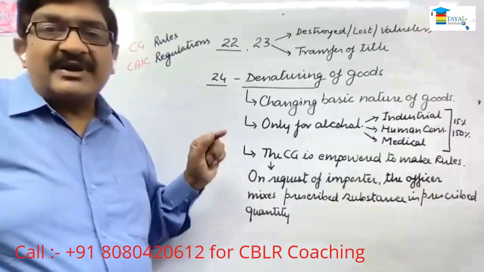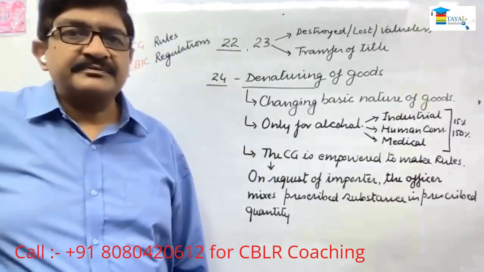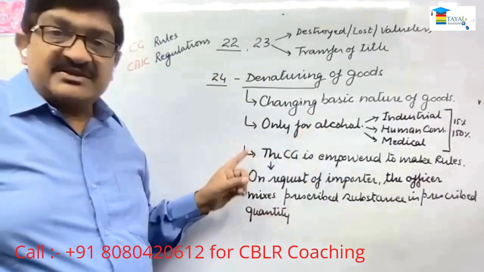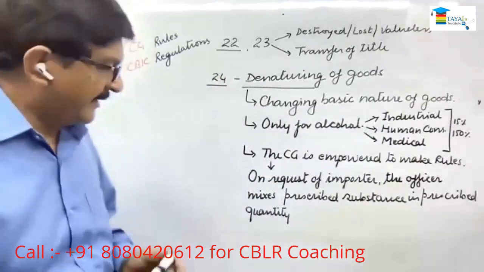And thereafter, the goods will be classified for the purpose of assessment as if denatured goods have been imported. So the provisions are only for alcohol. That is one part. So in this case, after denaturing, only classification will be done, not before that, right?